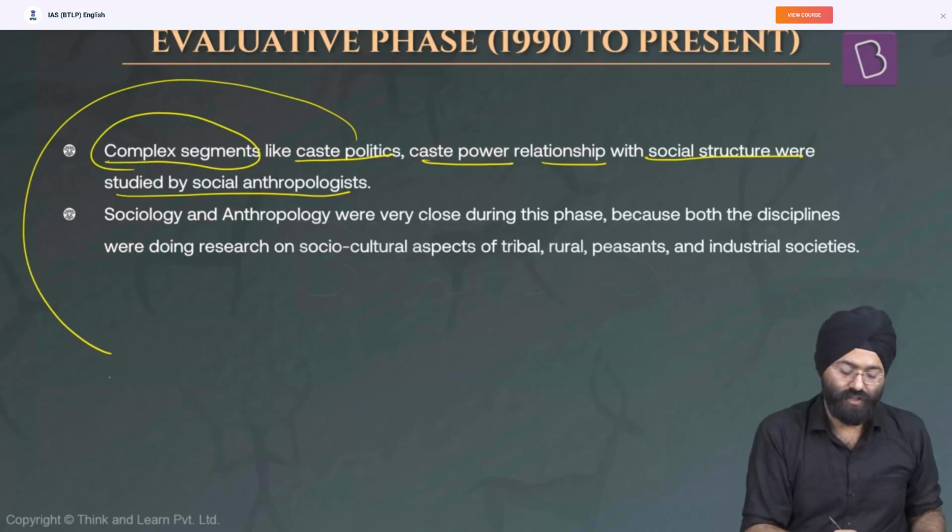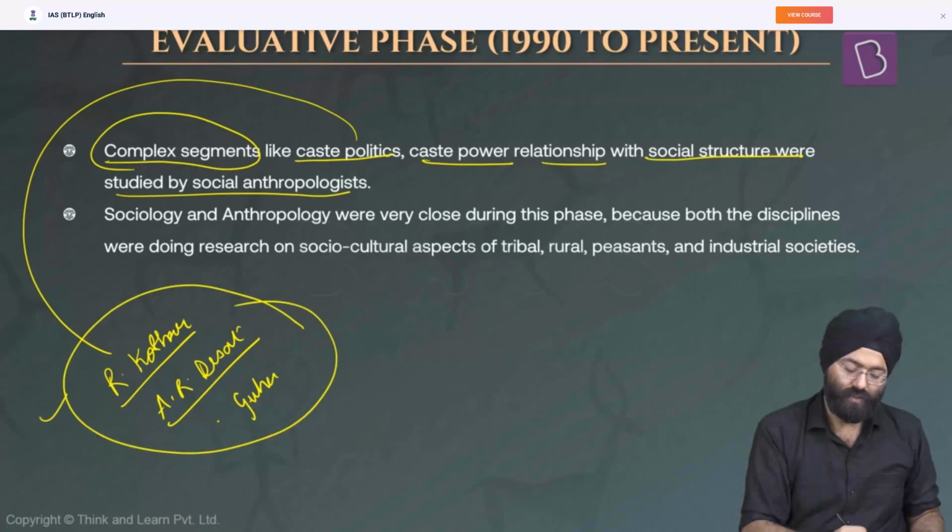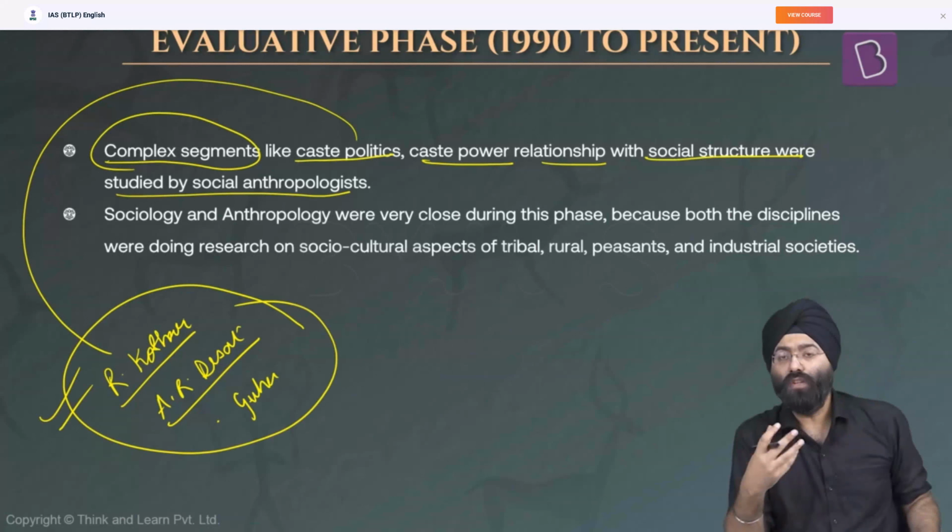Prominent thinkers like Rajni Kothari, A.R. Desai, even Guha, studied this relation in depth and explained why and how castes are associated with politics. So the relationship in the social structure became very important. When you mention caste politics and the power and caste relationship, you should mention these thinkers in detail, which will add value to your answers and help you get good marks. Sociology and anthropology were very close during this phase.